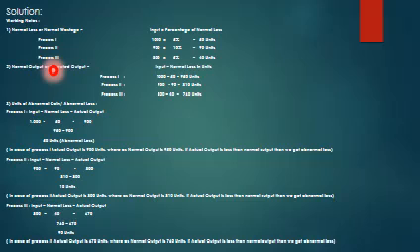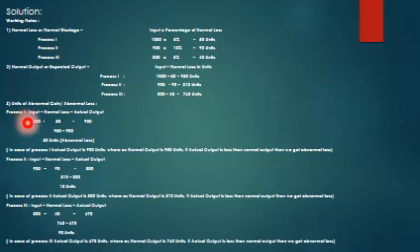Normal output or expected output formula is input minus normal loss in units. Process 1, 1000 minus 50, 950. Process 2, 900 minus 90, 810. Process 3, 800 minus 40, 760. After calculating normal output, you have to calculate whether there is any abnormal gain or abnormal loss in the different processes.